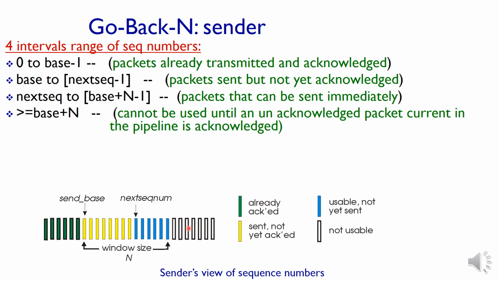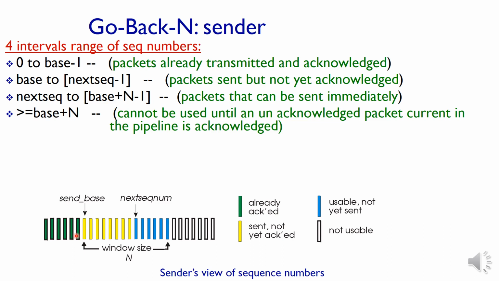Let me explain each of the sets of packets separately. Okay, it starts from green. Green means these are the packets already sent by the sender, and here we are sending a bunch of packets one after another. That is, instead of waiting for the acknowledgement, a set of packets is sent at a time.